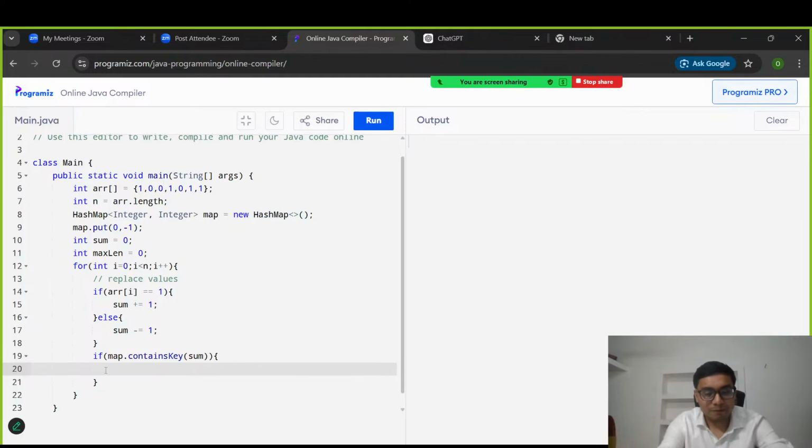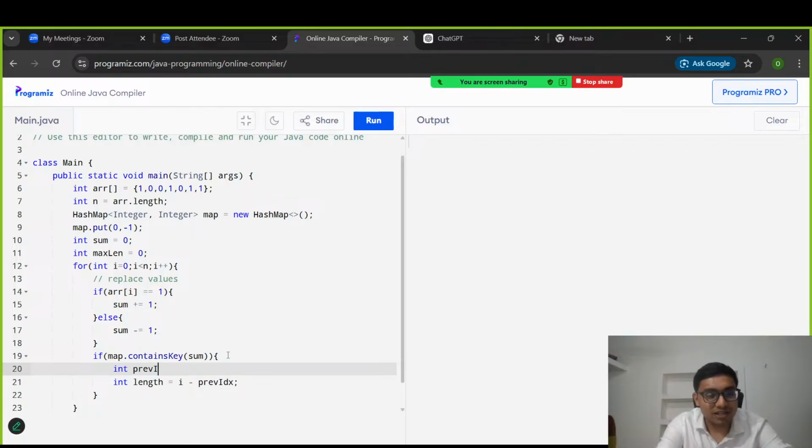Let's do it. But to calculate the subarray length, we need two things: previous index and the current index. The current index we already know. So let's calculate length. Int length is equal to current index minus previous index. Right now, but what is the current index? Current index is nothing but I. But what is the previous index? We need to calculate it first.